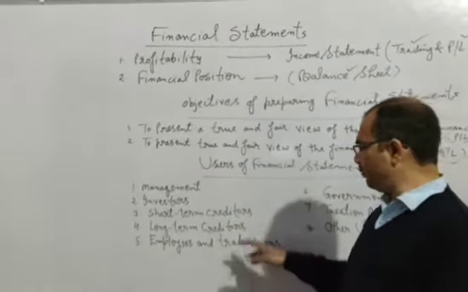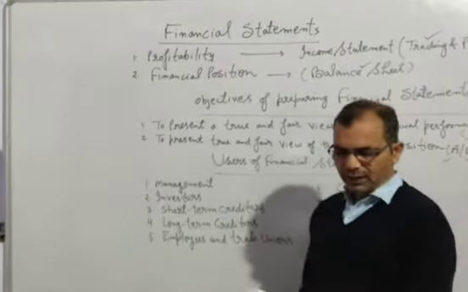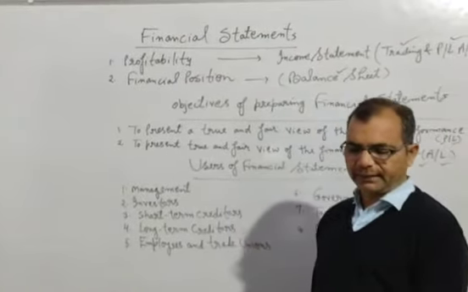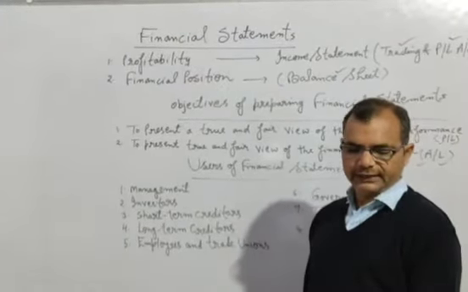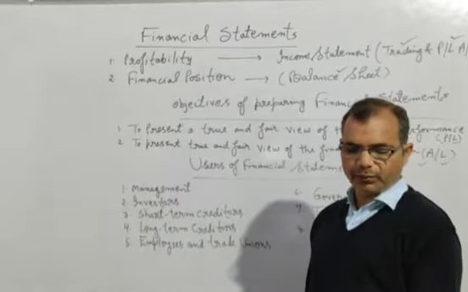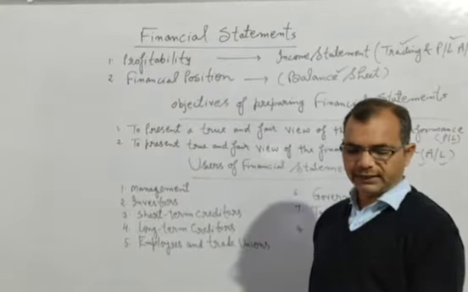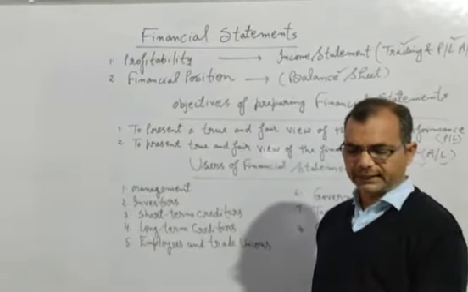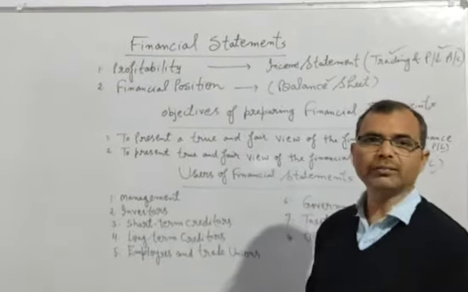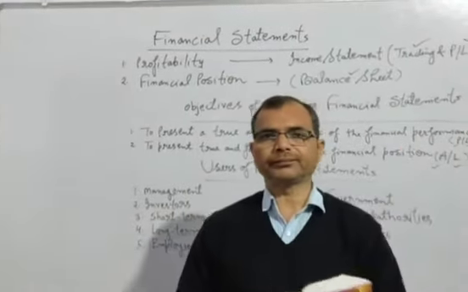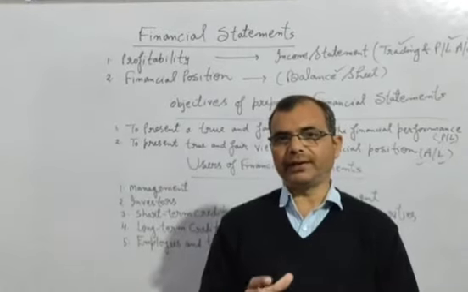Employees and trade unions is the next point. On the basis of financial statements, they can judge how much bonus and increase in their wages is possible from the profits of the enterprise. Students, it is very important.